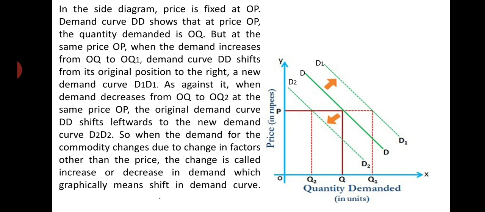We can express the change in quantity demanded as expansion of demand or contraction of demand. When demand rises and there is a movement along a demand curve, it is the case of expansion of demand. When demand falls and there is a movement along the same demand curve, it is the result of contraction of demand. So that is all about movement along a demand curve, or change in quantity demanded.